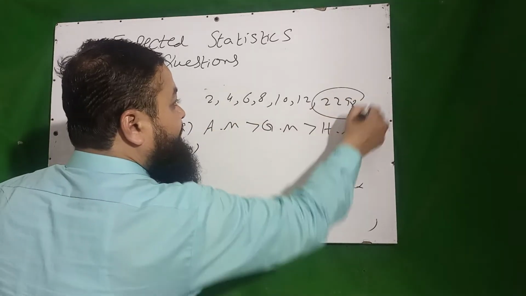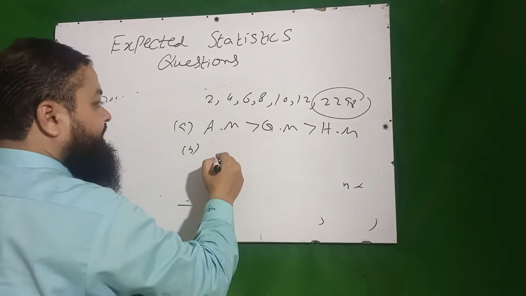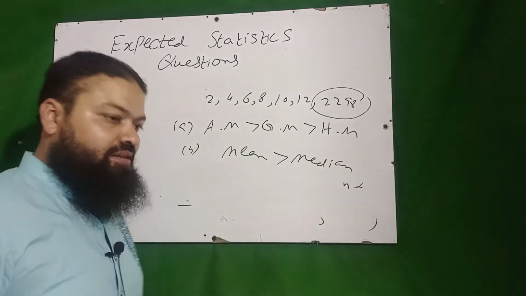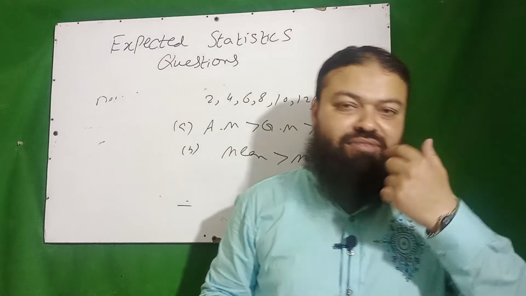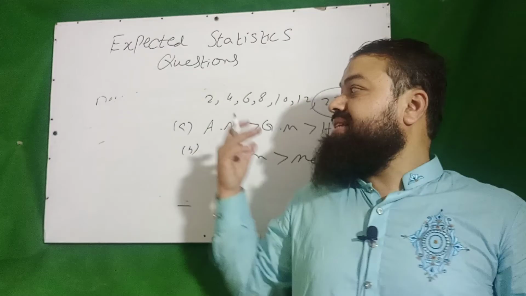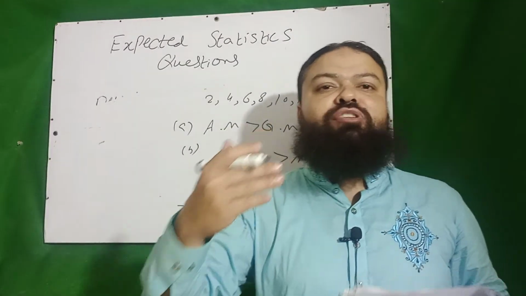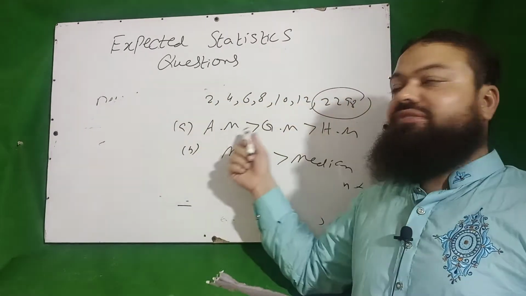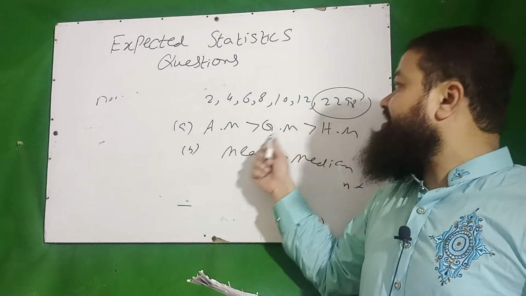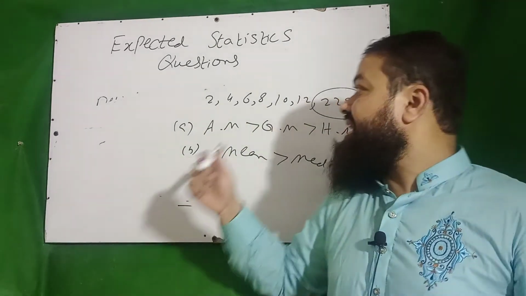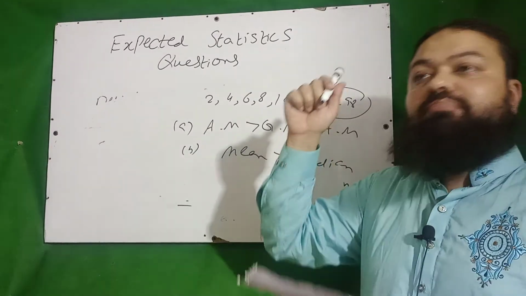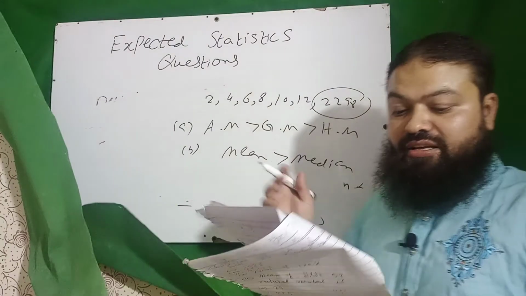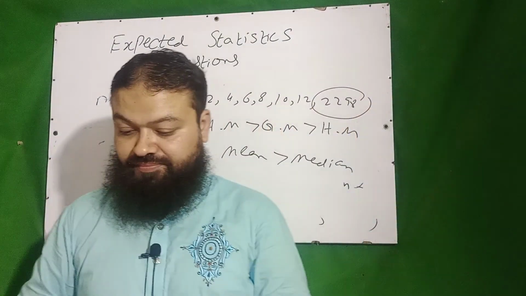Option B is correct, actually there is an extreme value, it will affect the mean. The next option is mean is greater than median. It is also correct. What did you learn? There are two concepts. If you have positive numbers, always 4, 5, 6, 7, 8, 9, then arithmetic mean is always greater than geometric mean, and it is always greater than harmonic mean. And the second concept is that whenever there is an extreme value, then the mean will be affected by the extreme value, and the mean will be greater than the median. Both are the correct options.